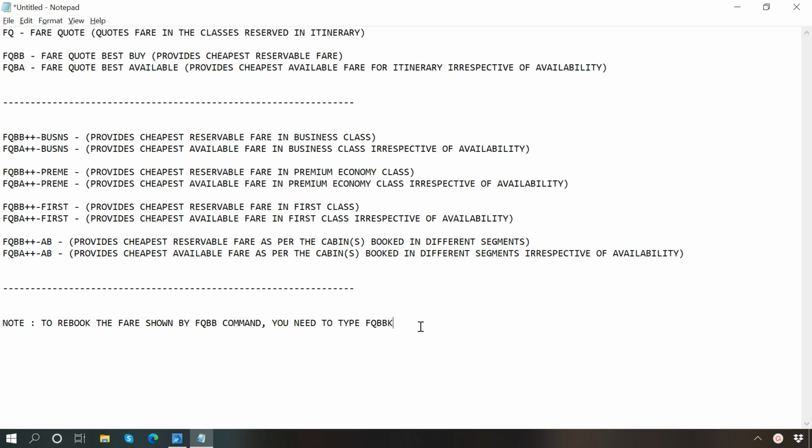And please note that if you are getting your desired fare with FQ, then you can just sign and transact to save the fare. But if you are using the FQBB command even with the class modifier, then it is mandatory to type FQBBK to rebook the classes as per the cheaper fare and then sign an ER to save it.